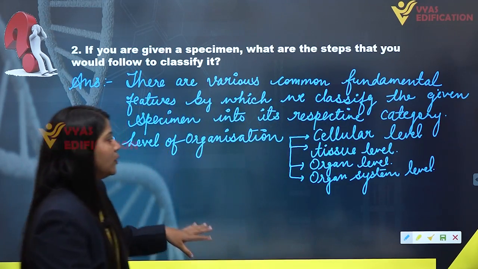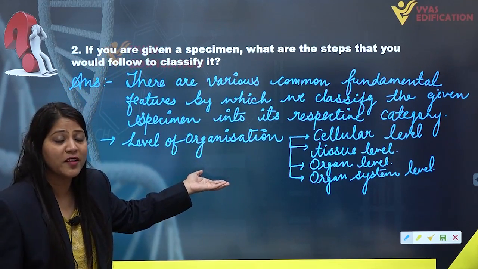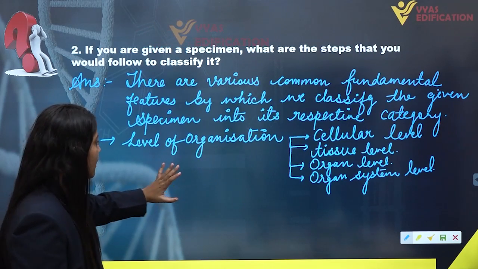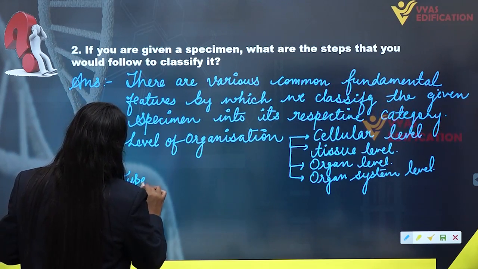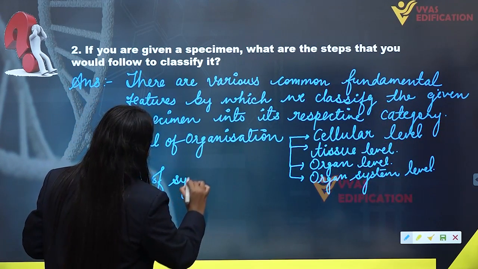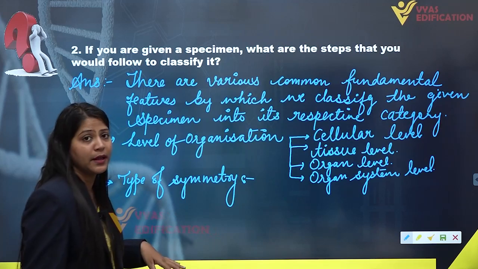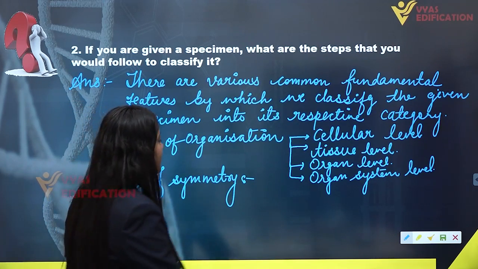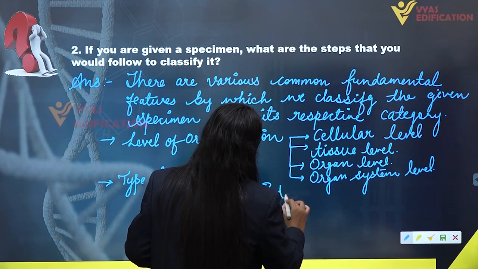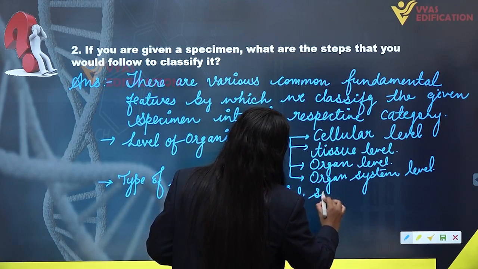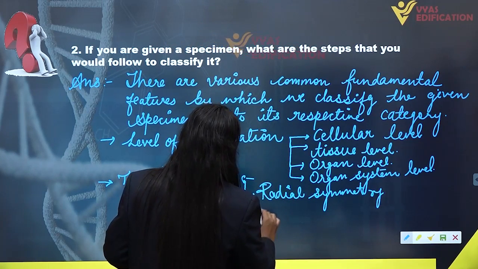Alright. Now, this is the number one feature on which we can decide or put the given specimen into its respective category. Now, also we have type of symmetry the specimen is actually exhibiting. So we have two types of symmetry basically, that is radial symmetry as well as bilateral symmetry.